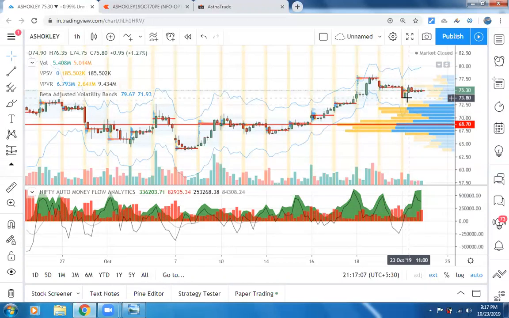Use the volume profile scanner and find out the best stocks. Use Astha to get great leverage, and the brokerage is the same as Zerodha, just 40 rupees per lot. Of course, Zerodha or any other broker charges flat, whatever number of lots you take. But in stock options, we don't trade in a bigger way, right? Multiple lots or 10 lots or 20 lots. It is not good to trade 20 lots in stock options unless it is Bank Nifty or Nifty, which have greater liquidity than stock options.